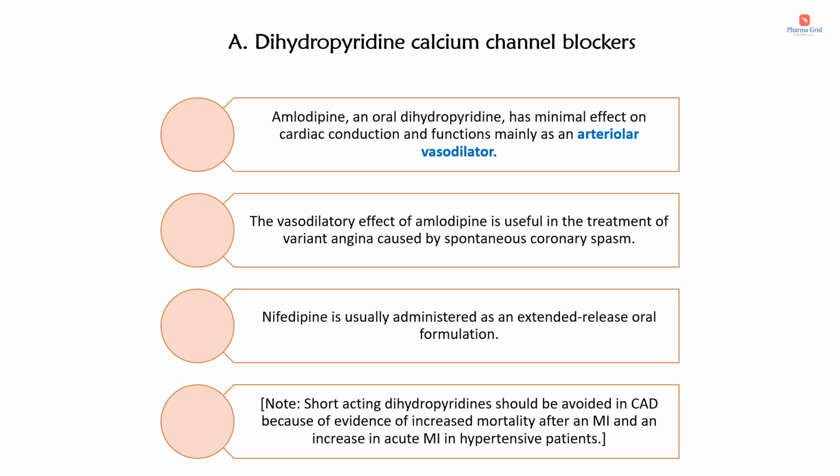Then the next drug is nifedipine. It's usually administered as an extended release oral formulation. Short-acting dihydropyridines should be avoided in coronary artery disease because of evidence of increased mortality after an MI and an increase in acute MI in hypertensive patients.